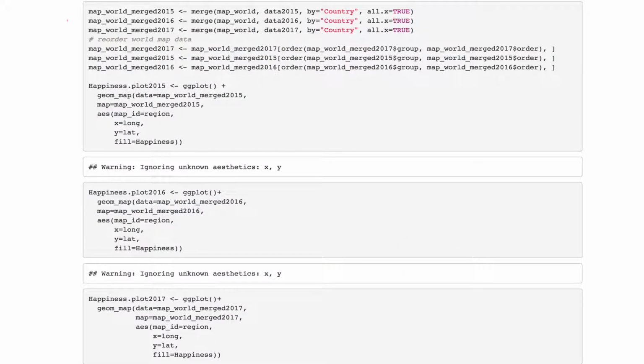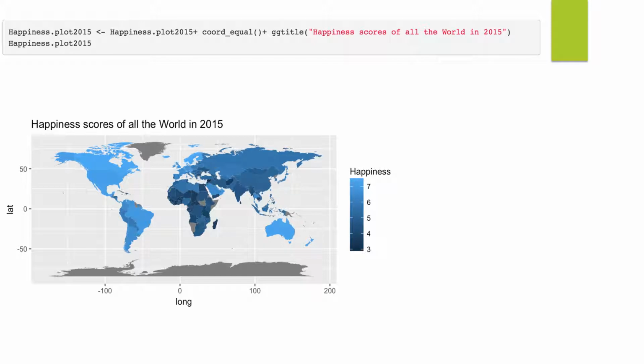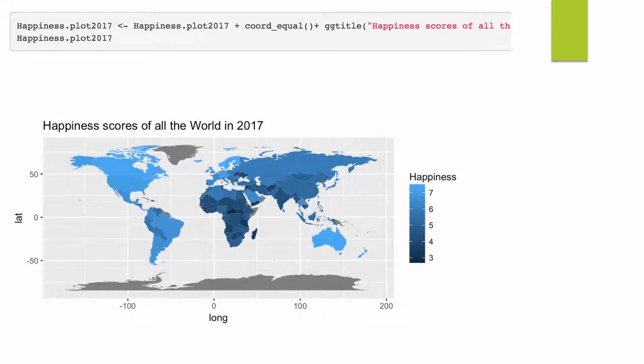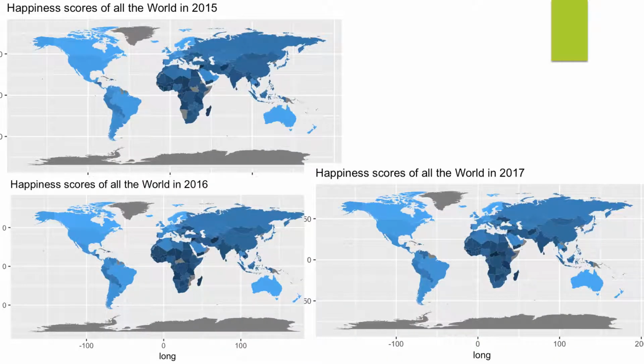Then here are the steps for how I drew the world map. The first graph is the happiness score in 2015. Here is another year, here is 2017. Here are the 3 years of world maps.